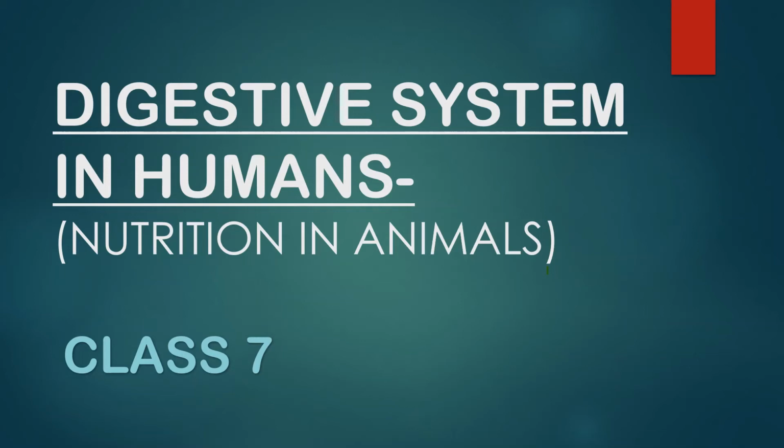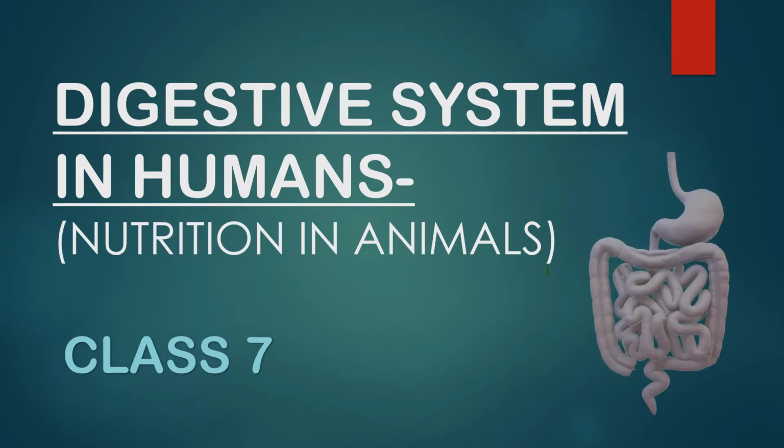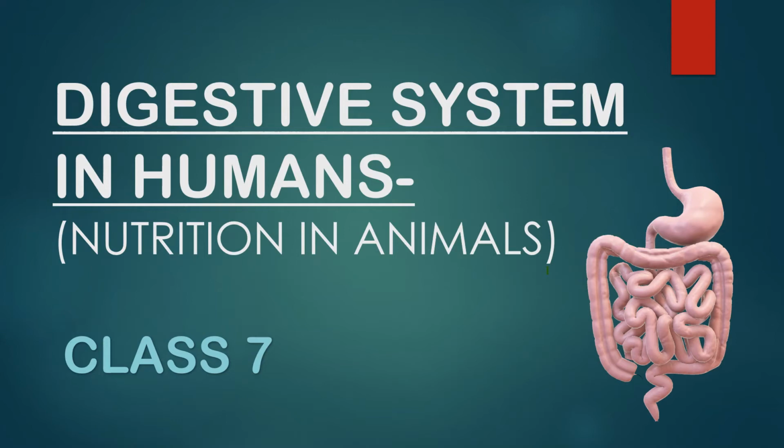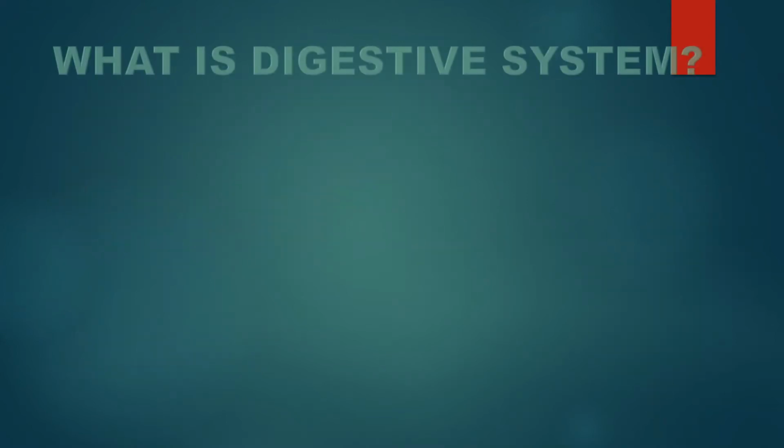Let us today talk about a very important topic from class 7, taken from the chapter Nutrition in Animals. The topic name is Digestive System in Humans. Before really going into the details of this digestive system in humans, let us first understand what is digestive system.